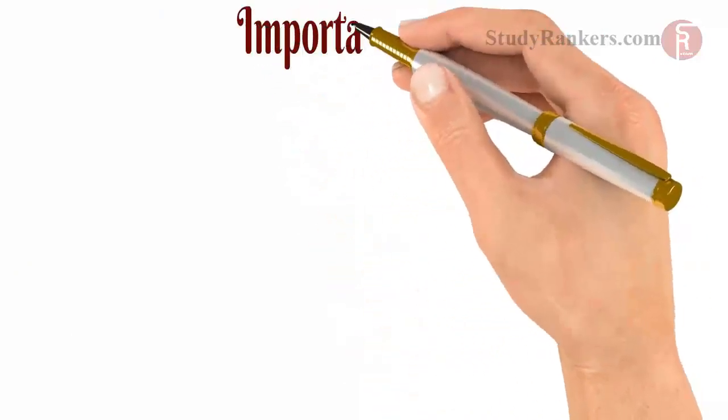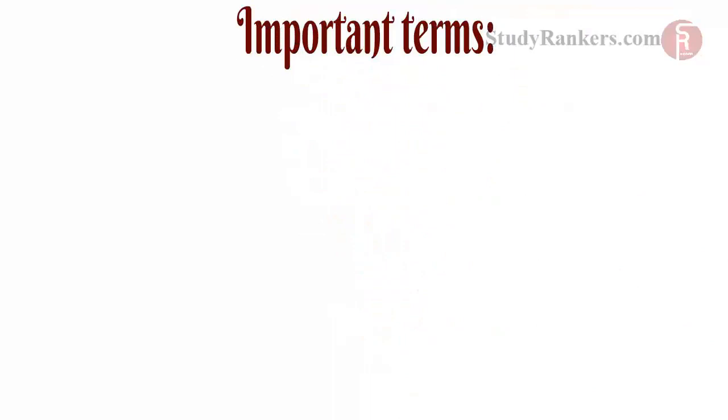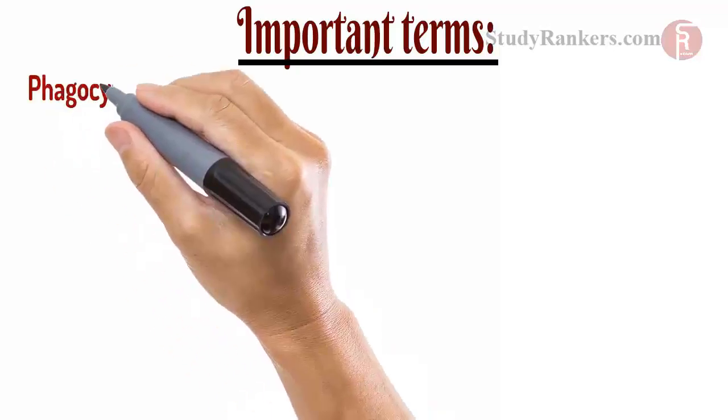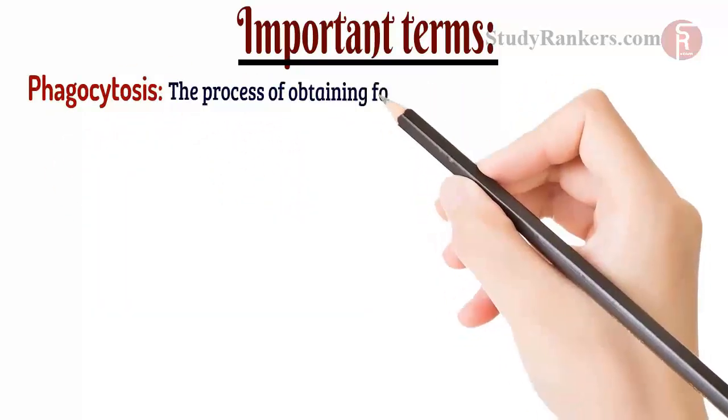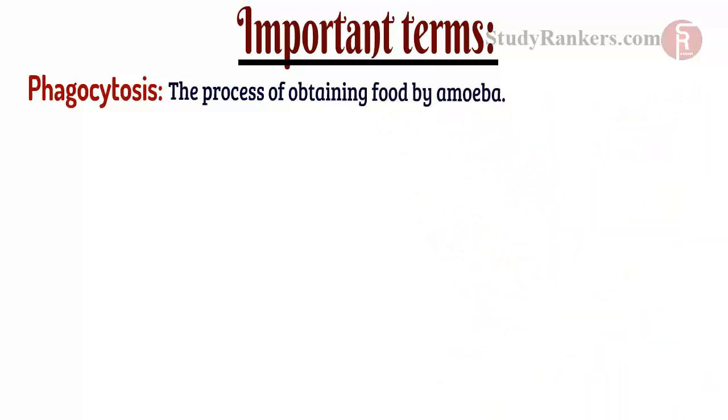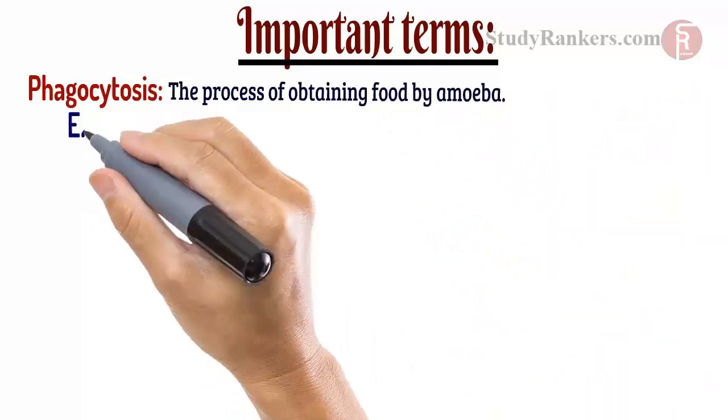Now, at last, we are going to study about some important terms we should remember. They are phagocytosis, the process of obtaining food by amoeba. Enzymes.